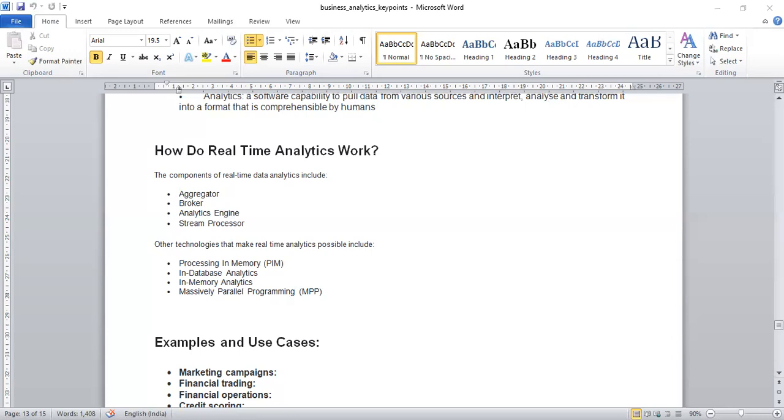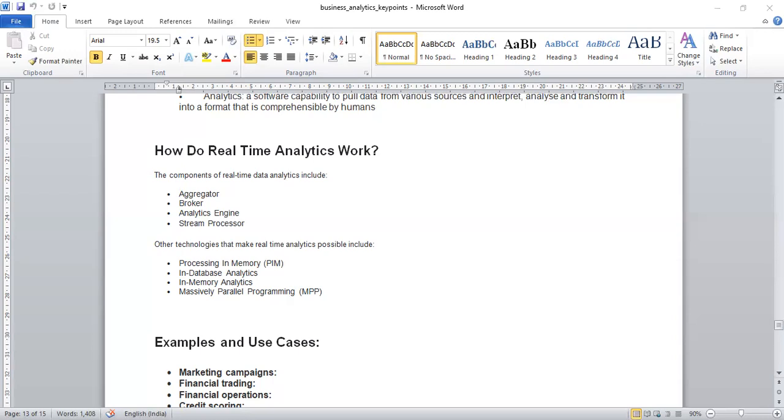Okay. And in database analytics, the data processing happens within the database, and the analytic logic is also built into that database. If you make the database analytics logic within the database, then obviously data processing happens faster, okay, and in a more consistent way.